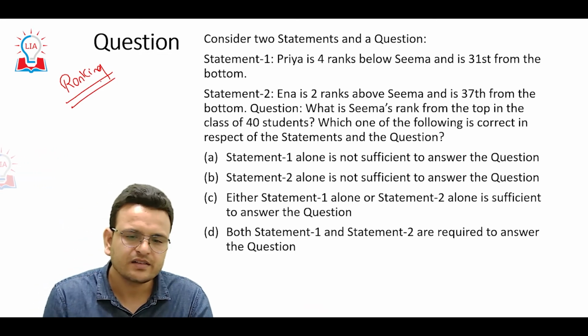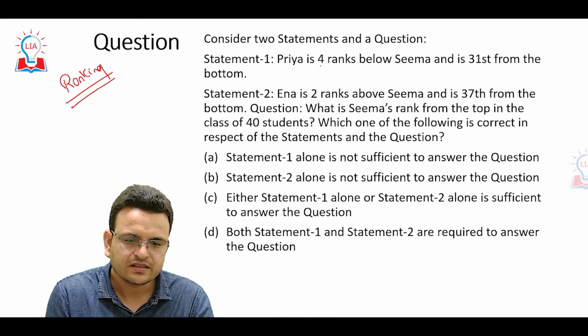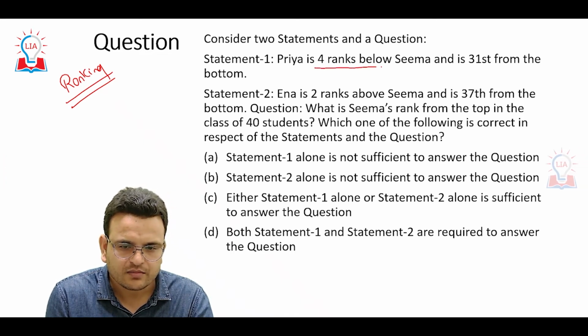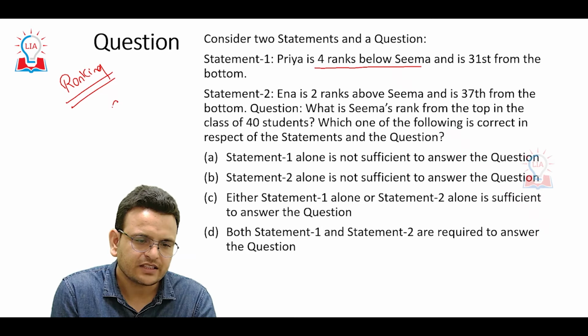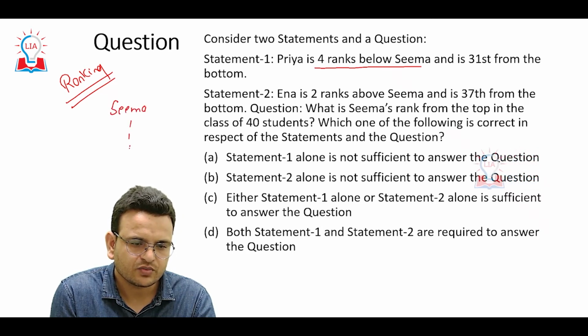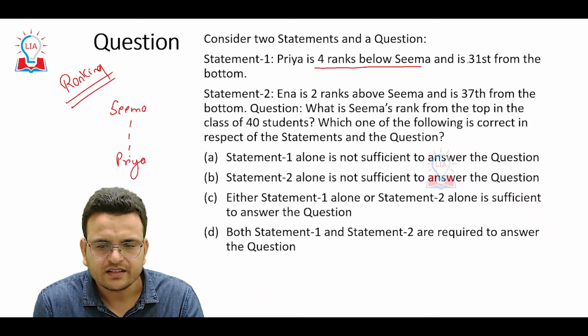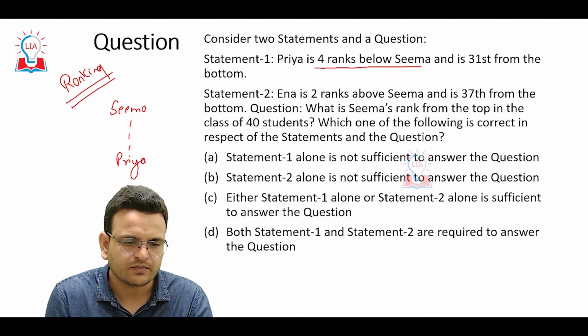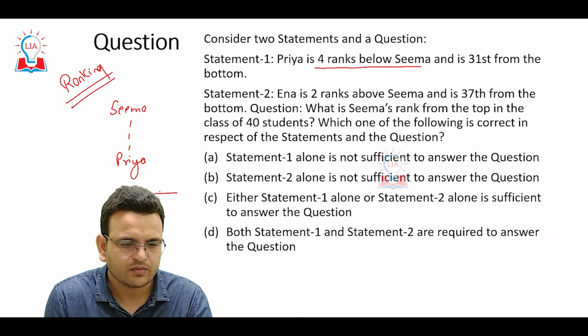Here they have mentioned Priya is 4 ranks below Seema. Like Seema is there, then there are 3 students, 1, 2, 3, and then we have Priya. Okay, and she is 31st from the bottom. So Priya will be 31st.